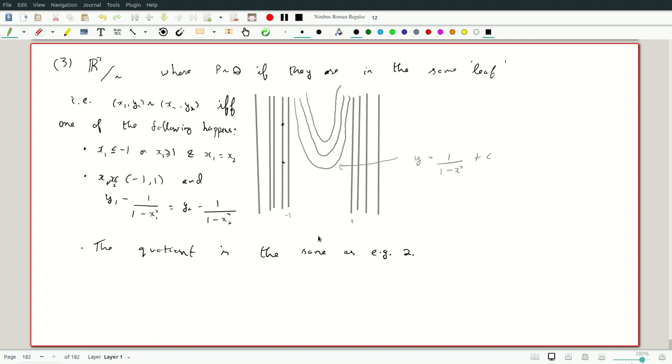Yeah, so what are our two lines? So our example 2 had a pair of lines, and then let's color them. So we had a purple line and an orange line, and we had some special red points on them which sat one above the other, and everything on this side was identified with everything on this side.